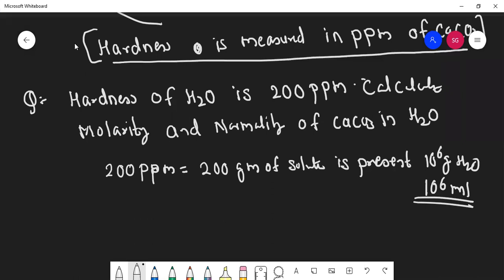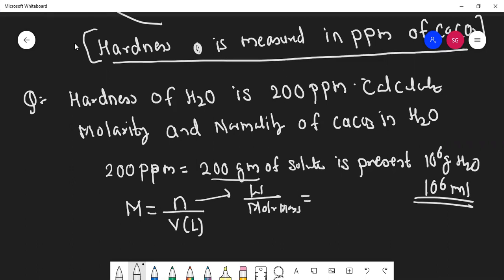Yes, because for molarity you will require volume. Molarity's formula is number of moles upon volume in liter. Number of moles is weight upon molar mass. How much weight is given? 200 gram.